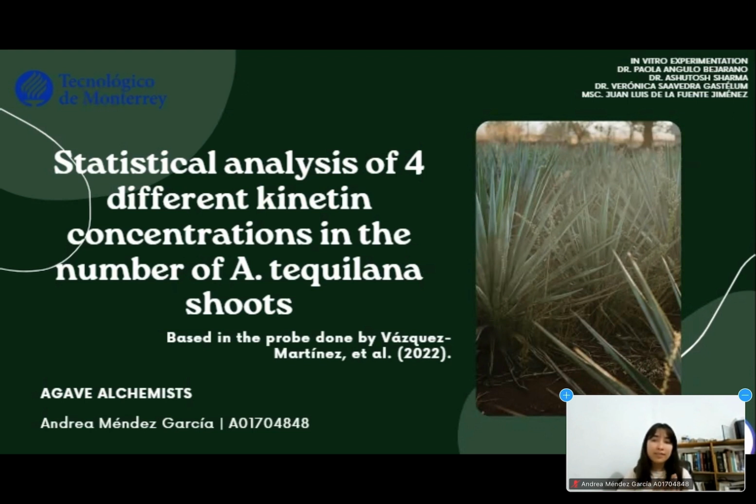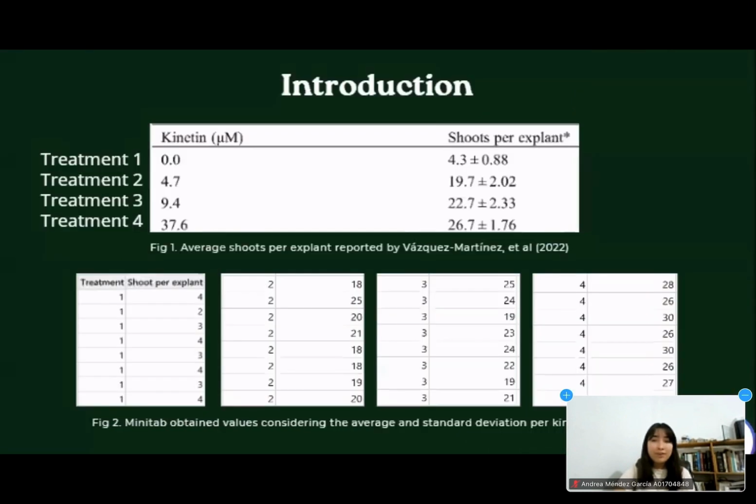I'm going to present the results that I obtained by statistically analyzing, in Minitab, the results from Vasquez, Martinez and team regarding the shoots per explant of agave tequilana obtained from incubating the explants on different kinetin concentrations. First of all, Vasquez, Martinez and others reported the mean and standard deviations of shoots per explant obtained with 4 different kinetin concentrations. Importantly, there were 8 repetitions per concentration, which were 0, 4.7, 9.4, and 37.6 micromolar. So the values were randomly obtained with Minitab considering these factors and rounded to the closest whole value.